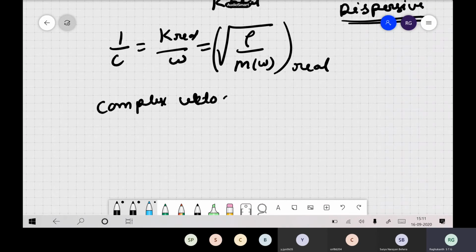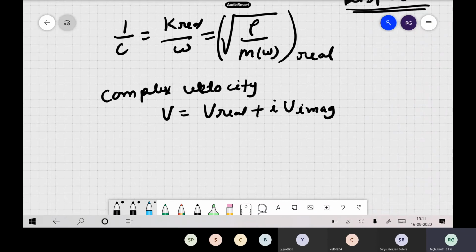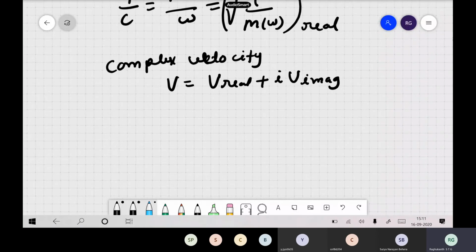So complex velocity: velocity also now has two things, real part plus the imaginary part. Okay. So now you can define using all other quantities itself. So the complex velocity, this is in our viscoelastic medium. Okay. And c is your real phase velocity.